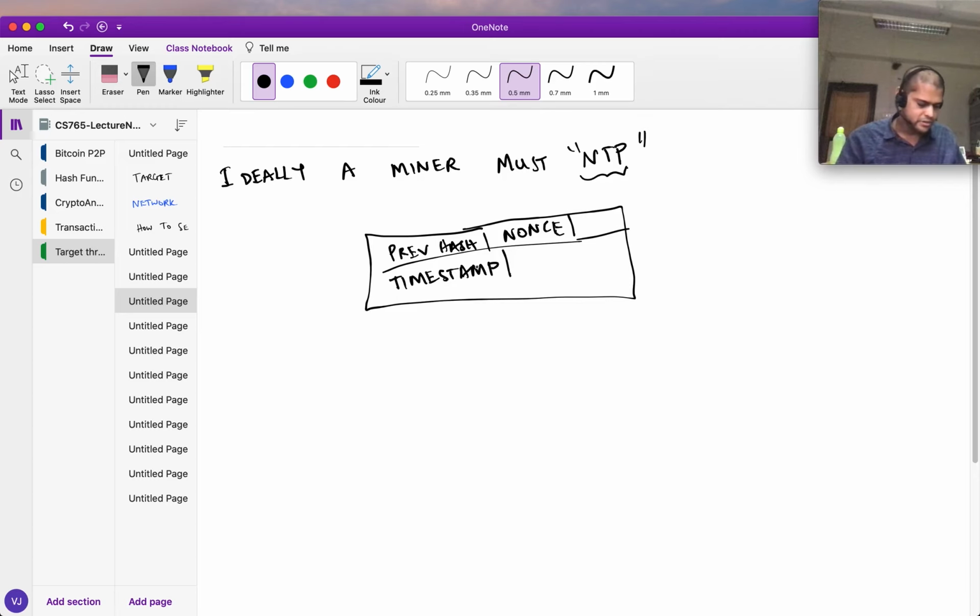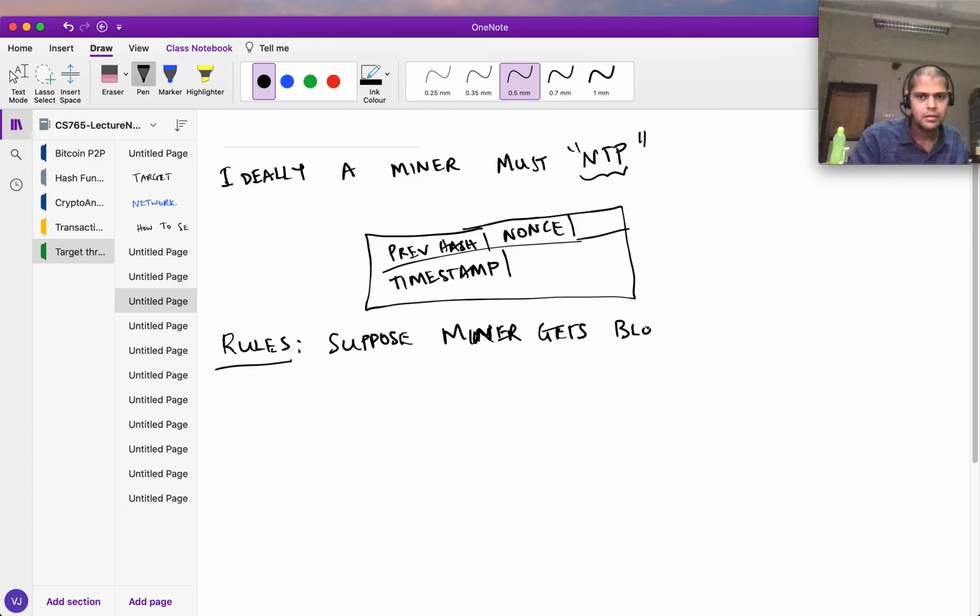Okay, so we need some sorts of checks. So the rules in Bitcoin are the following. Suppose I receive a block. Suppose a miner gets a particular block BK which has a timestamp equal to some TK, let's say.